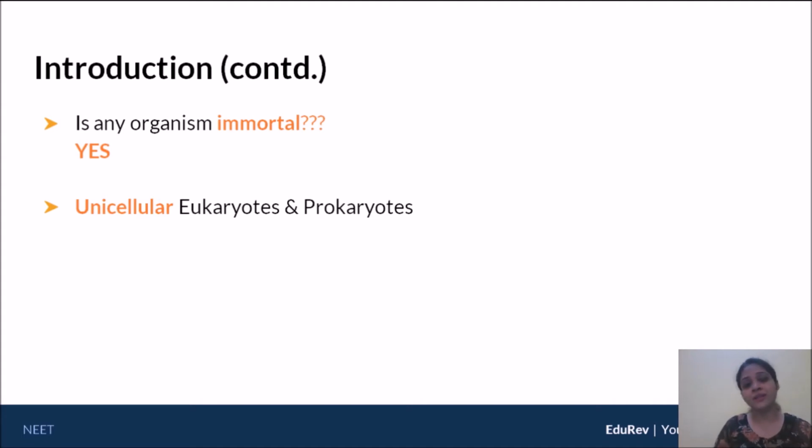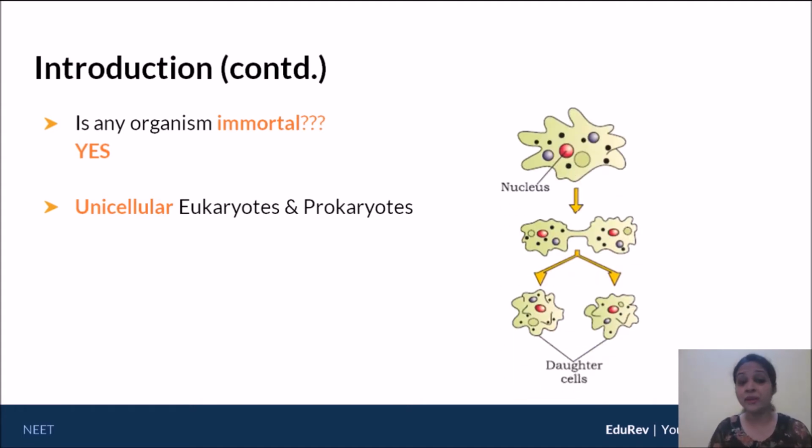For that, let's use a simple example. Here I have with us the figure of an amoeba, an amoeba undergoing binary fission, undergoing cell division. On top here, you can see that this is the parent cell. The parent cell undergoes reproduction to give you 2 daughter cells. However, you can see that when the parent gives rise to 2 daughter cells, can I say that the parent exists in the daughter and the parent has never really died? There is no death or natural cell death of the parent. The parent exists in the daughter cells. Therefore, we say that unicellular organisms, prokaryotes as well as eukaryotes, are said to be immortal.